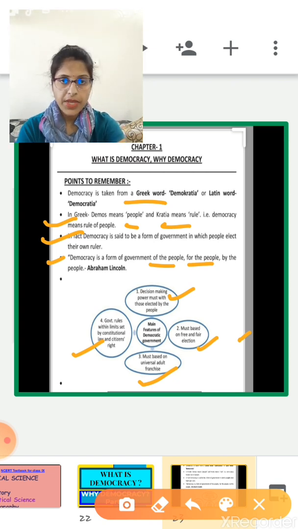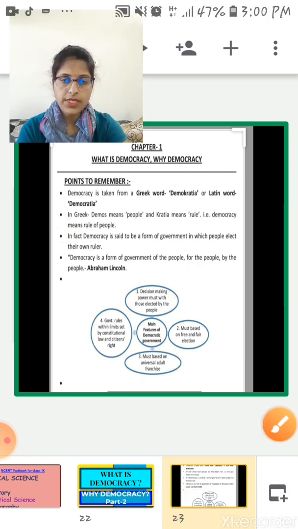Next, in a democratic country, every citizen must have one vote, and each vote must have the same value. Next, in a democratic government, rule is within limits set by constitutional laws or citizens' rights. So these are the important features of democracy.